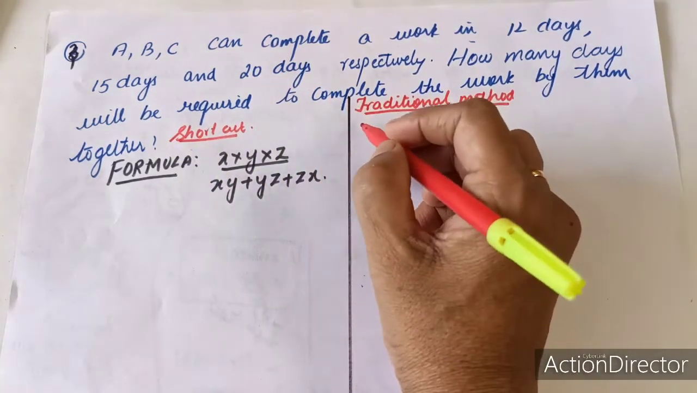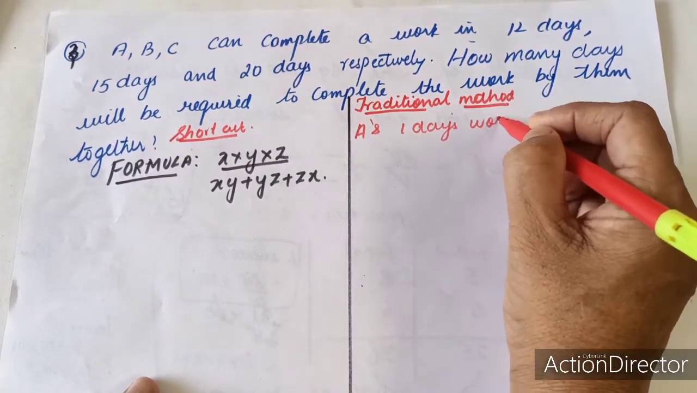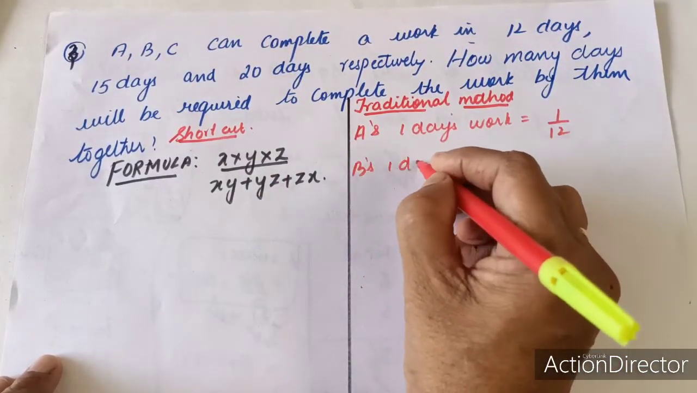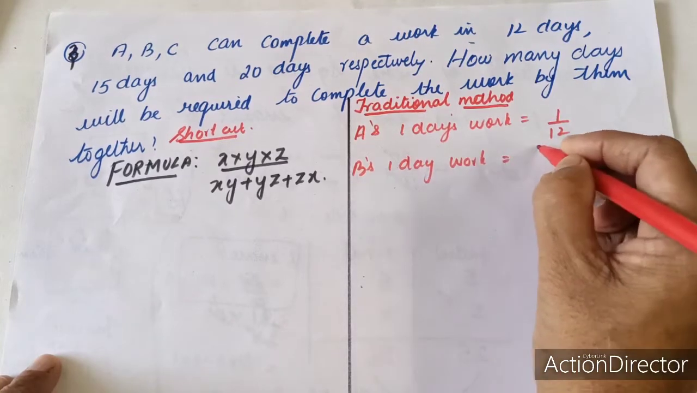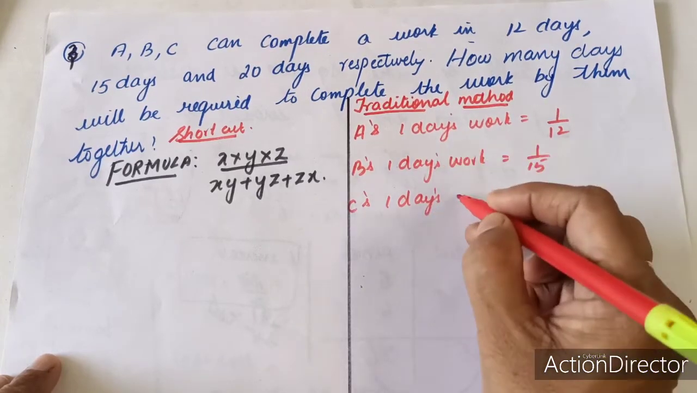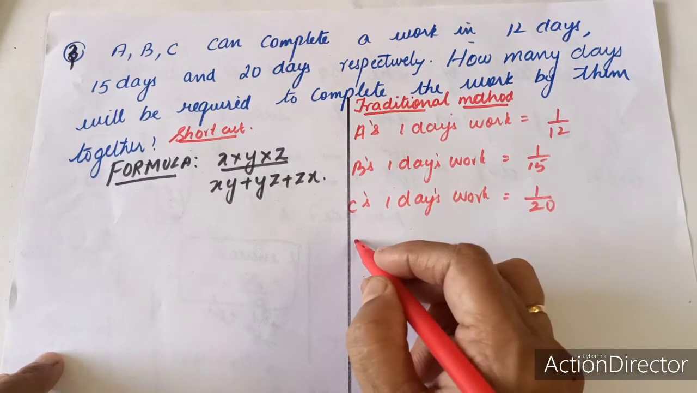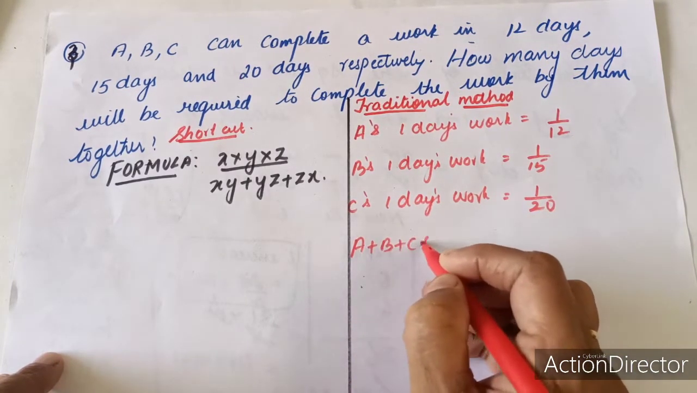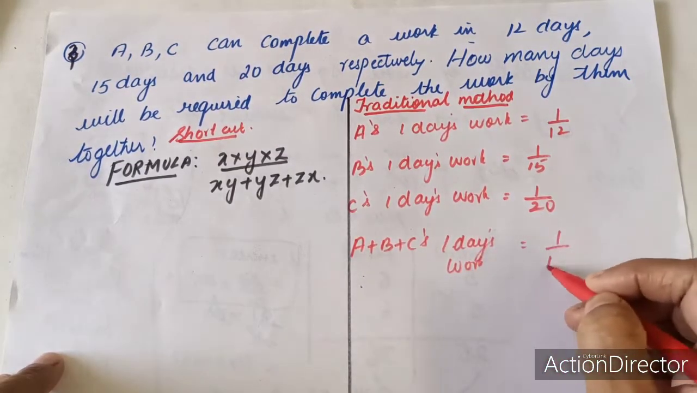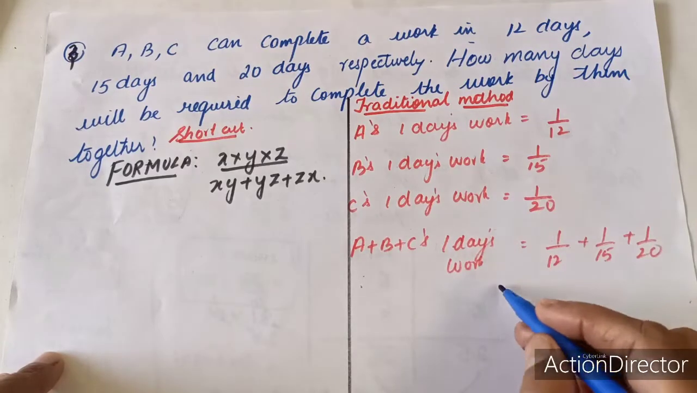So first let us write A's 1 day's work. A's 1 day's work is equal to 1 by 12. B's 1 day's work is equal to 1 by 15. And C's 1 day's work is equal to 1 by 20. Now A plus B plus C's 1 day's work is equal to 1 by 12 plus 1 by 15 plus 1 by 20. Here the LCM is equal to 60.